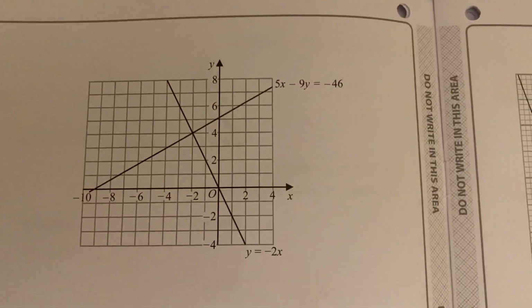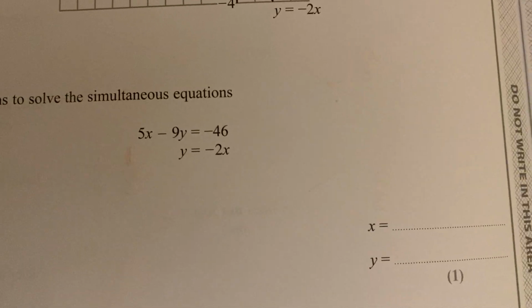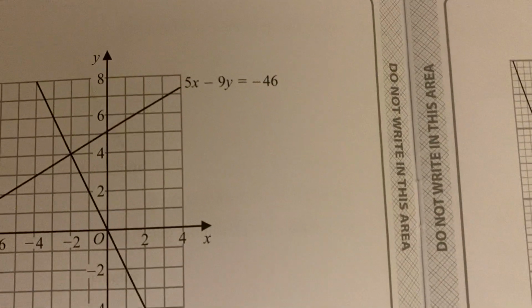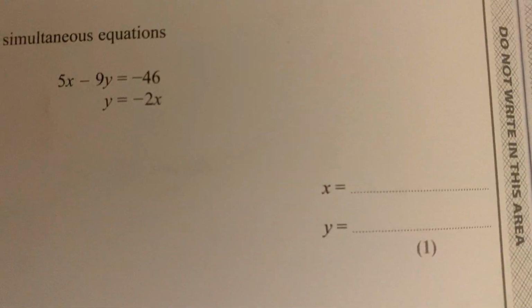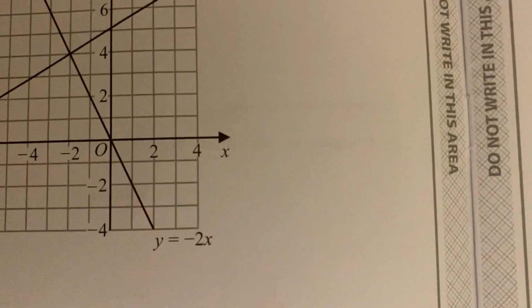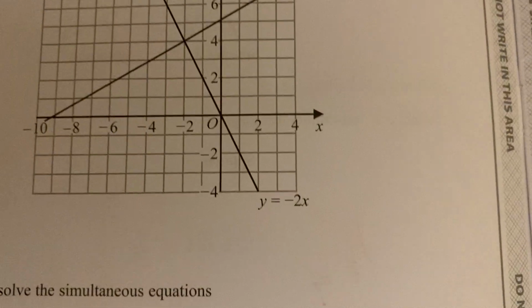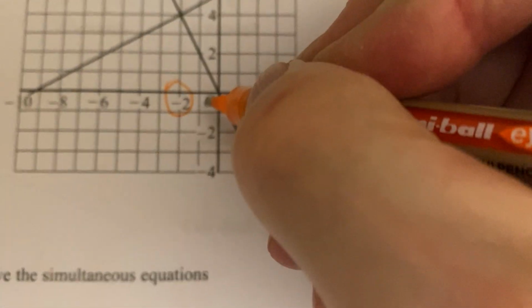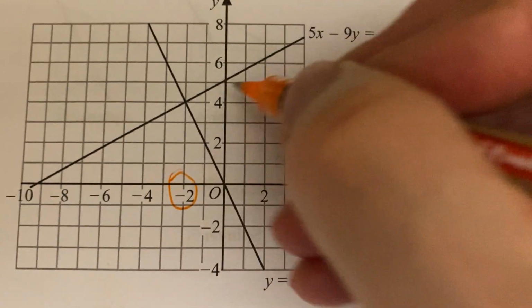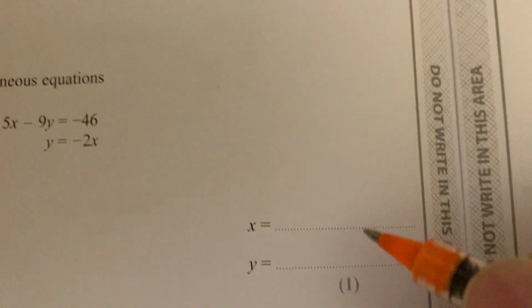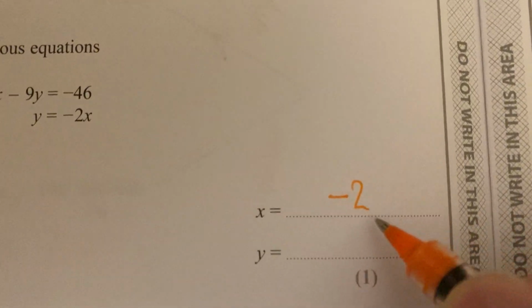Right, what this says is use the graphs to solve this simultaneous equation. And what you should notice is that those two graphs on that graph are identical to what you've got there. So what they're basically saying is, where do they cross? And they cross here. They cross when x is -2 and when y is 4. It's that straightforward. It's only worth 1 mark. So you've got to think it's got to be a quick, easy solution, doesn't it?